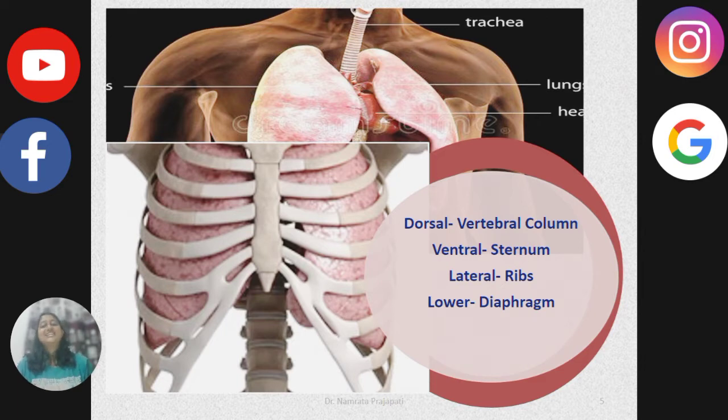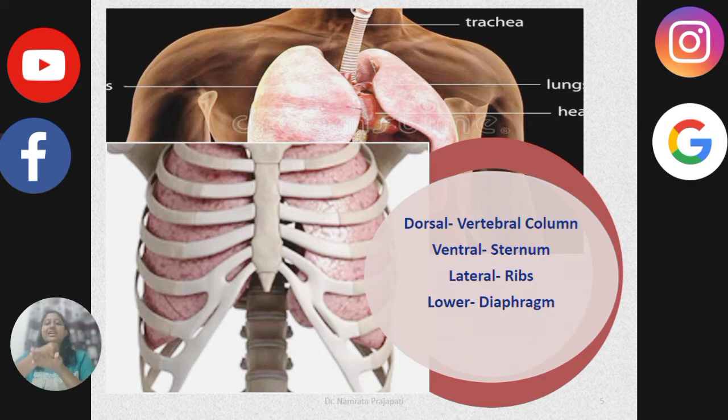So, let us study where they are located. If we are considering this as a lung, the dorsal or posterior part of the lung is the vertebral column, the ventral is the sternum, the lateral sides have the ribs, and the lower has the diaphragm.